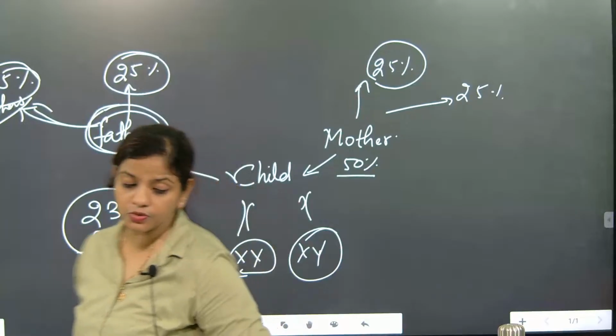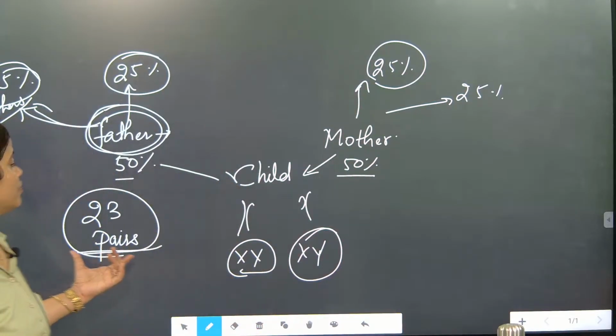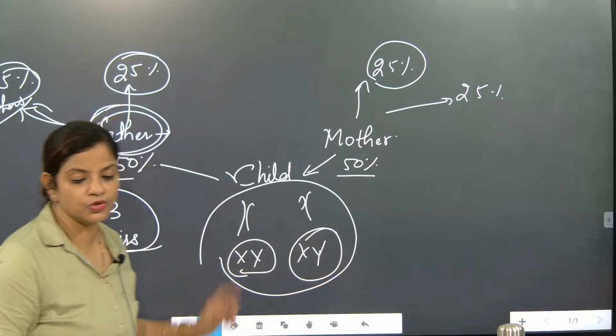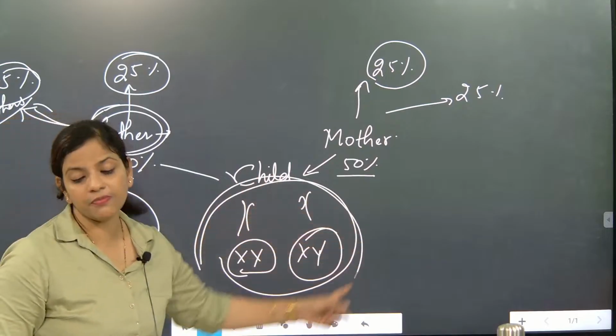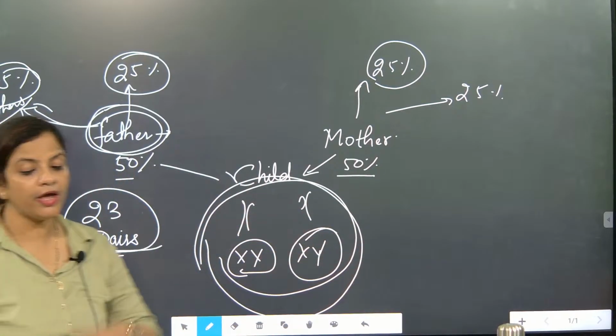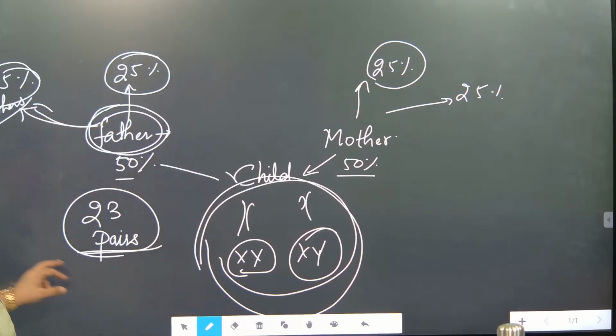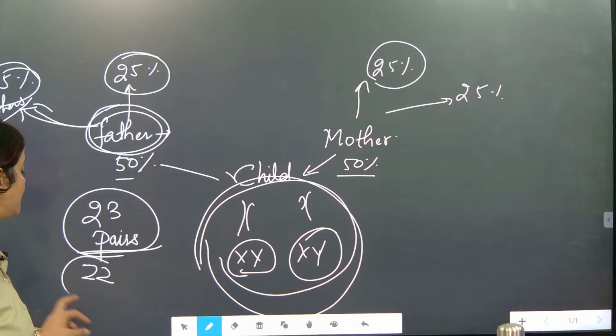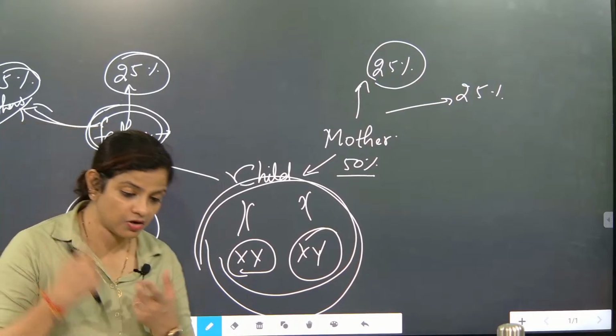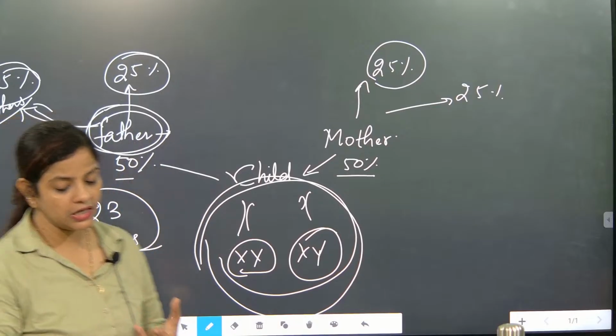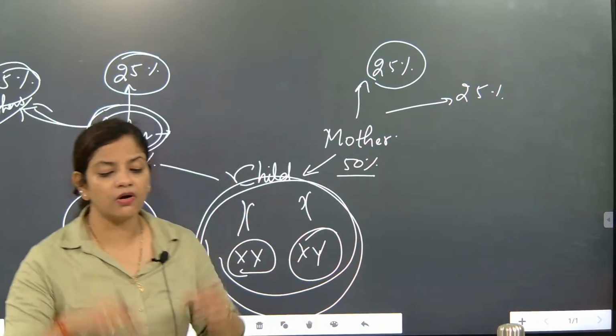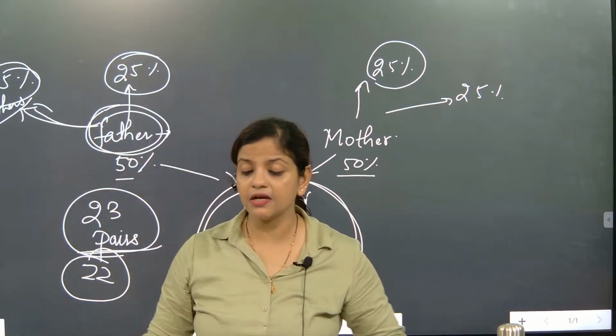So one out of the 23, one pair is the sex chromosome, and this sex chromosome will determine whether the baby born will be a boy or a girl. Understood? And then the remaining 22 pairs will be about the color of the child, hair color, some diseases, earlobe size, height, weight, everything.